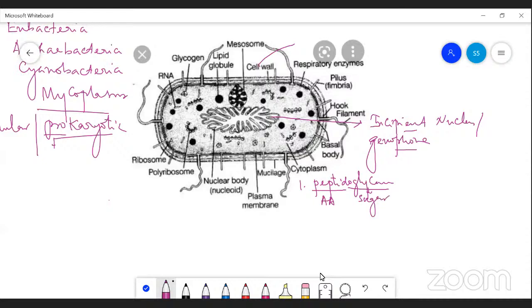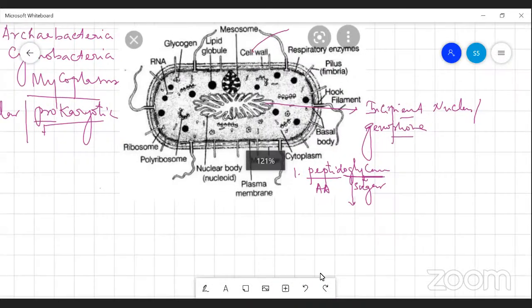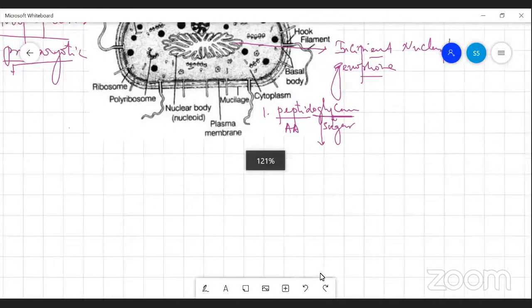Glycan is nothing but sugar. This glycan part forms the backbone of the cell wall because it is composed of two amino sugars which are arranged alternatively.